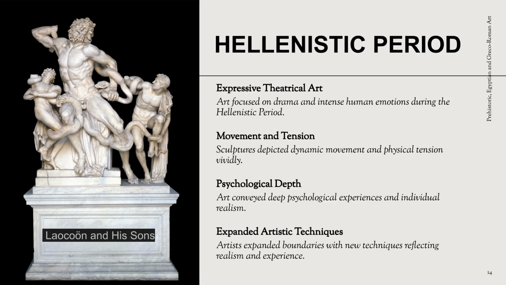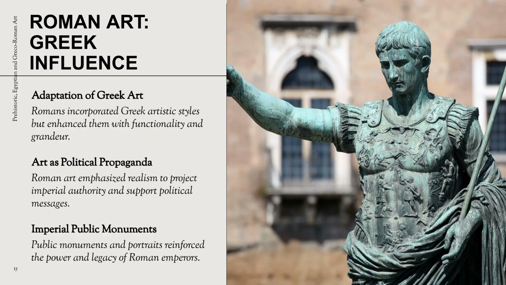The Hellenistic period focused on expressive, theatrical art, capturing drama and intense human emotions. Sculptures depicted dynamic movement and physical tension vividly. Art conveyed deep psychological depth, expanding techniques toward realism. Roman art adapted Greek styles, adding functionality and grandeur. Roman art emphasized realism for political propaganda, projecting imperial authority. Imperial public monuments reinforced the power and legacy of emperors.